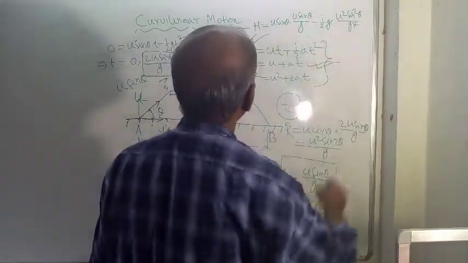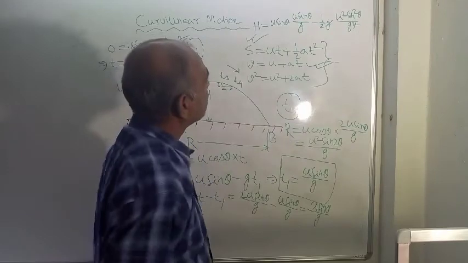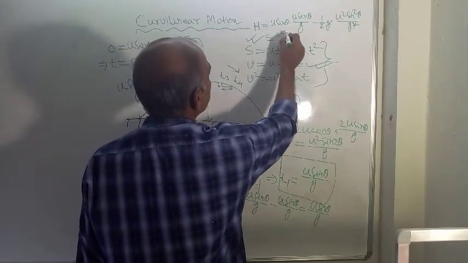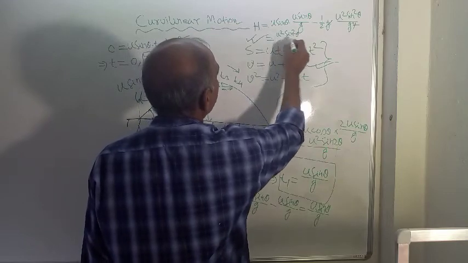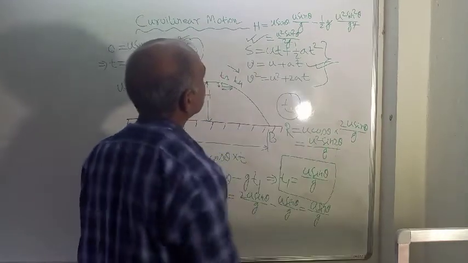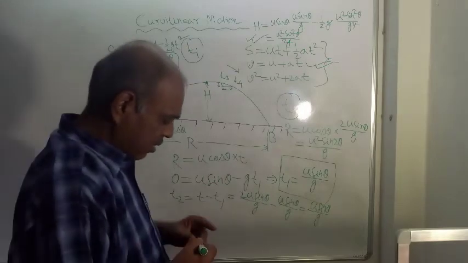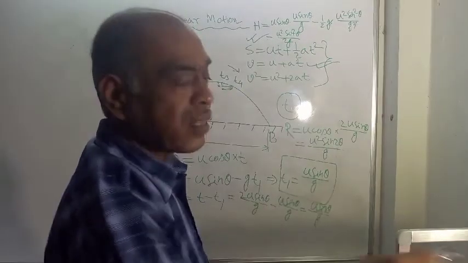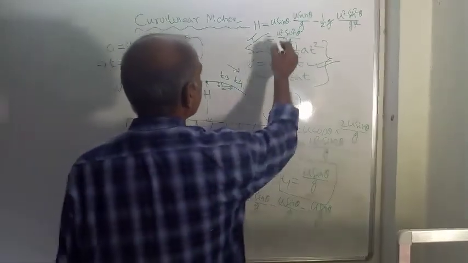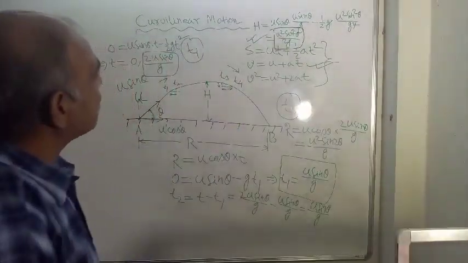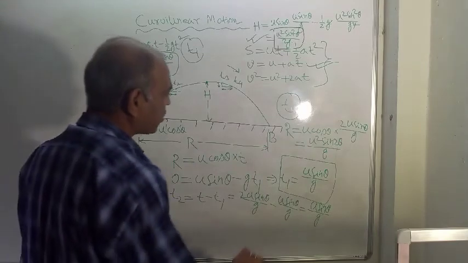U square sin square theta is there, and here also u square sin square theta is there. Therefore the result is u square sin square theta by 2g. This is the maximum height attained by the particle.